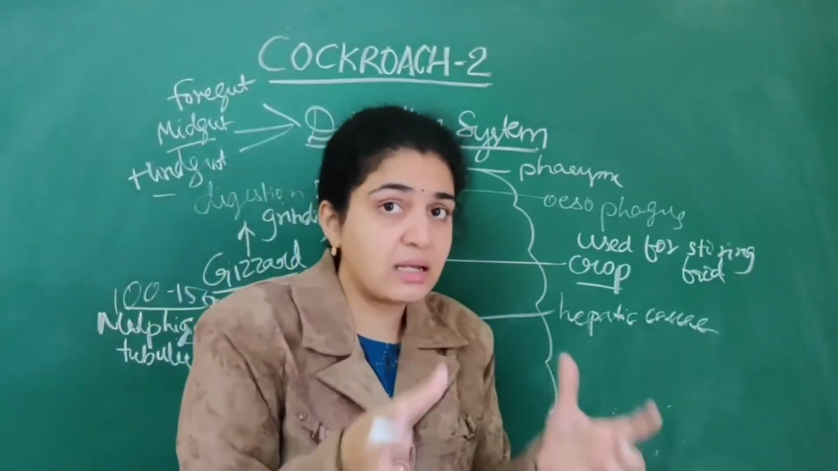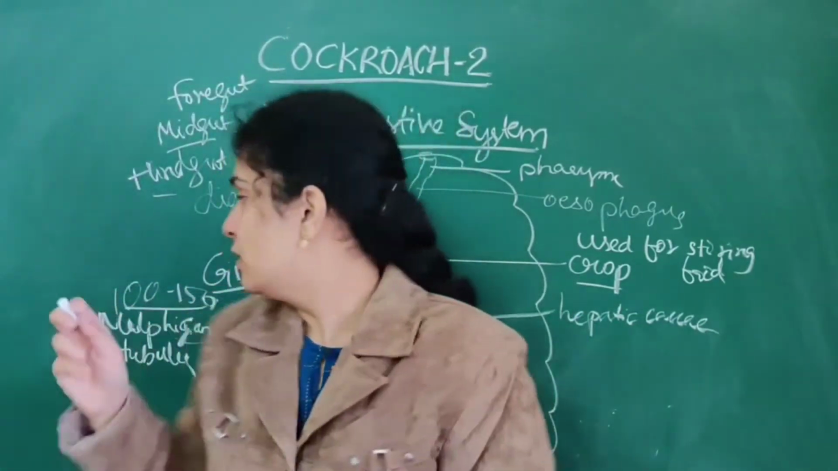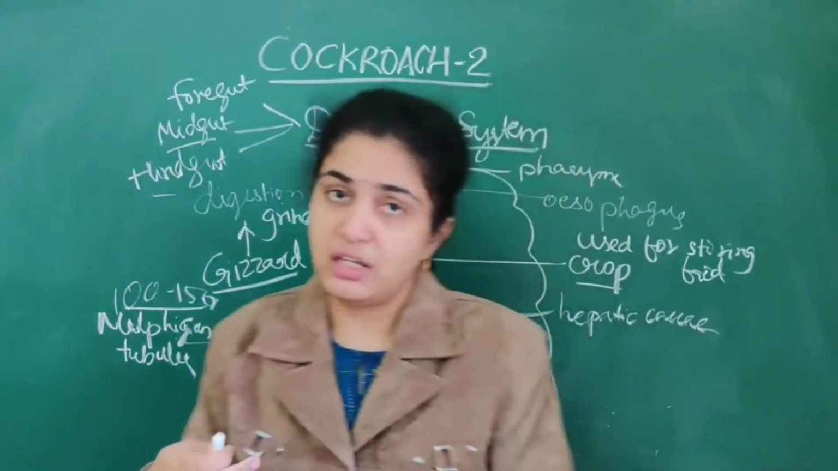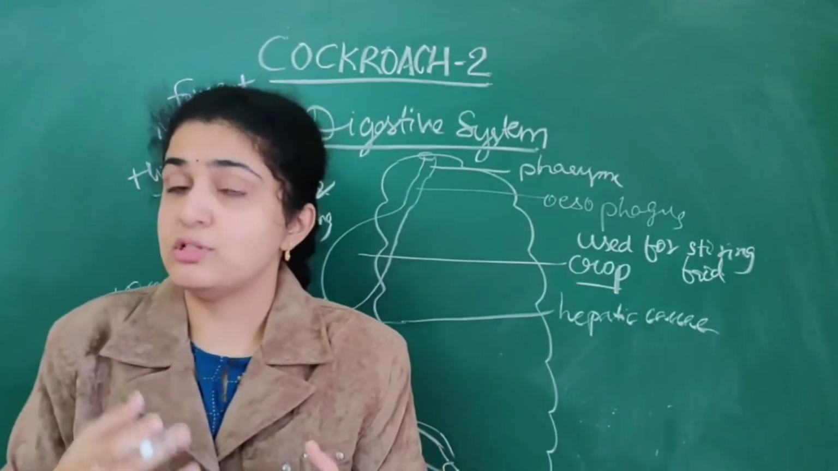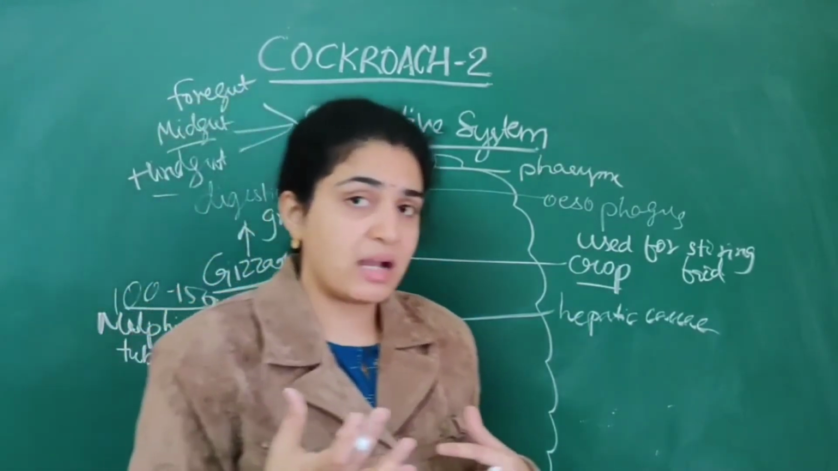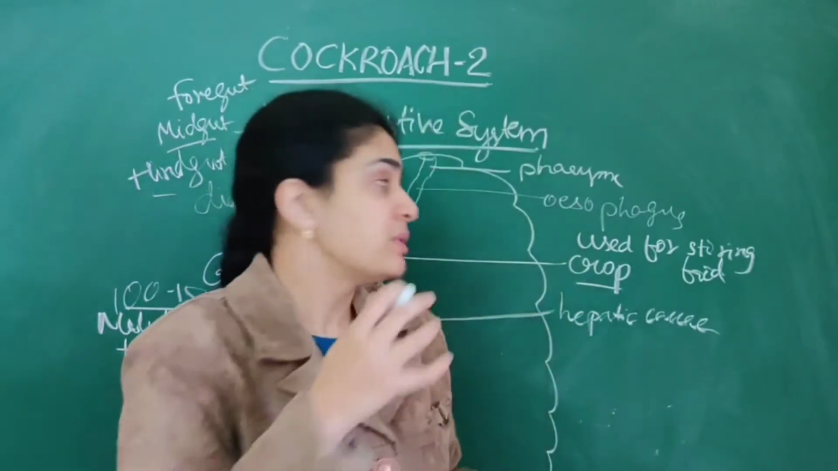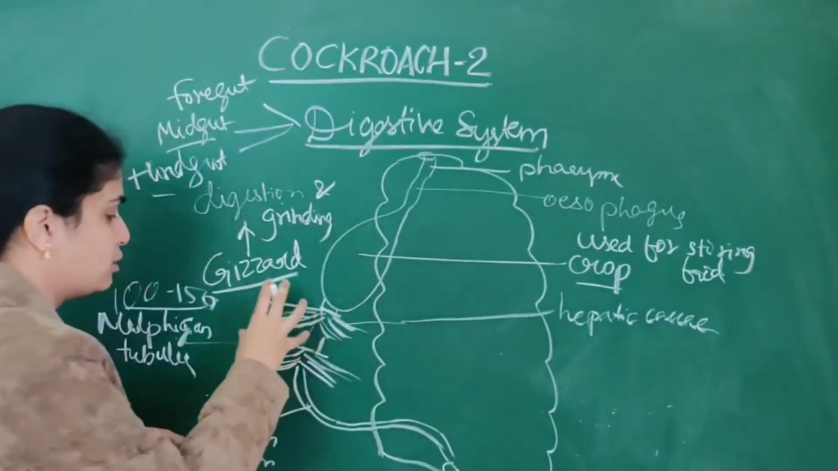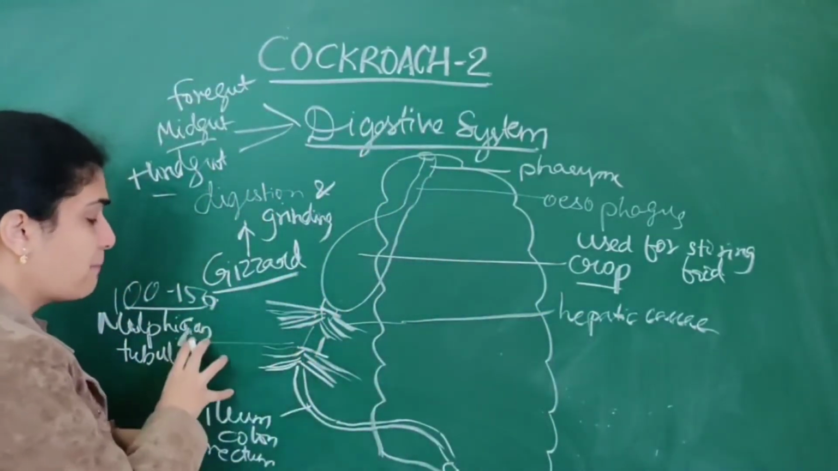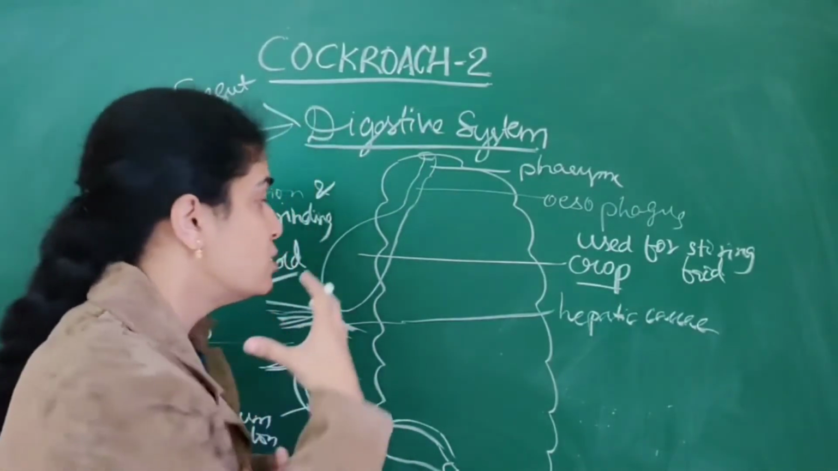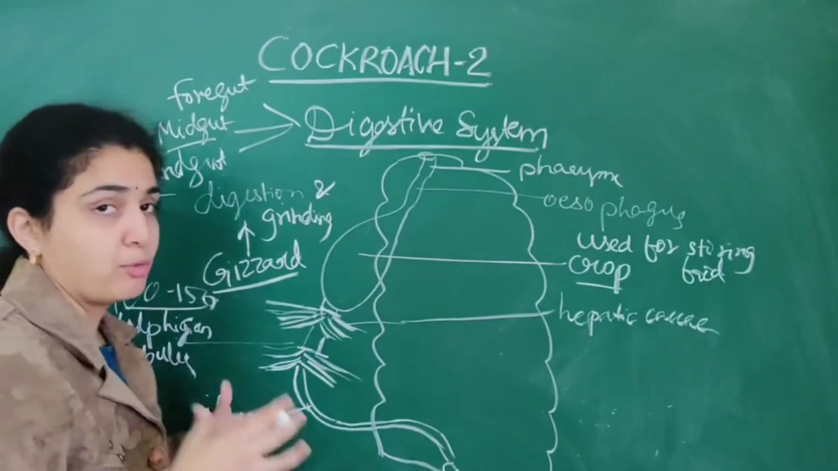And how many they are in number is very important. Malpighian tubules are about 100 to 150 in number. When it comes to hepatic caecae, they are about 6 to 8 only in number. So 6 to 8 blind tubules are present here, and Malpighian tubules about 100 to 150 in number are present. So these will play a very important role.